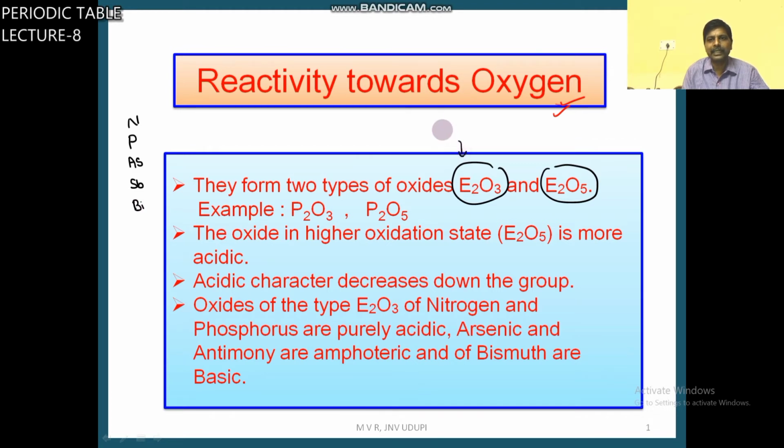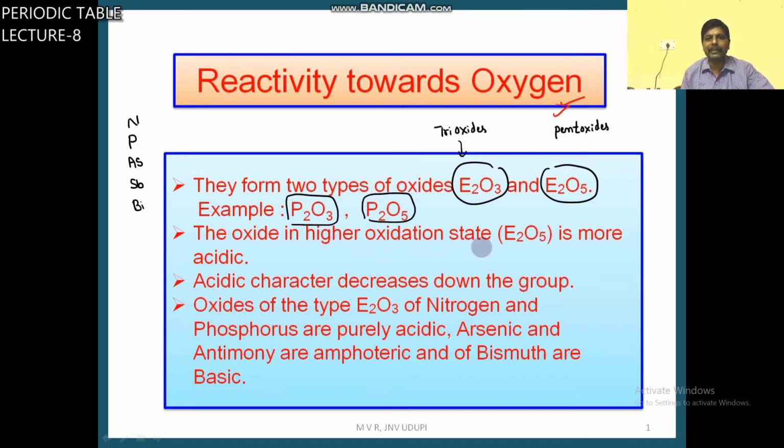These are generally called trioxides. These are called pentoxides. So this is the general formula of oxides of group 15 elements. Group 15 elements form oxides of the type E2O3 and E2O5. Example, P2O3 and P2O5.